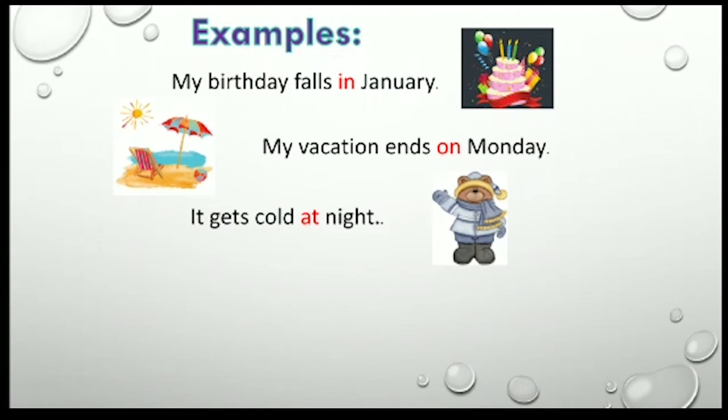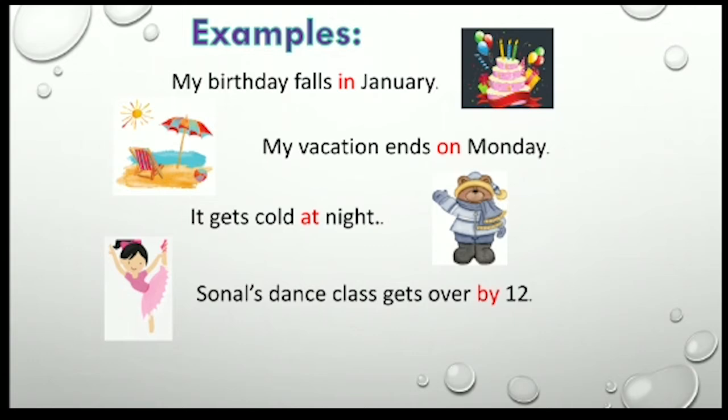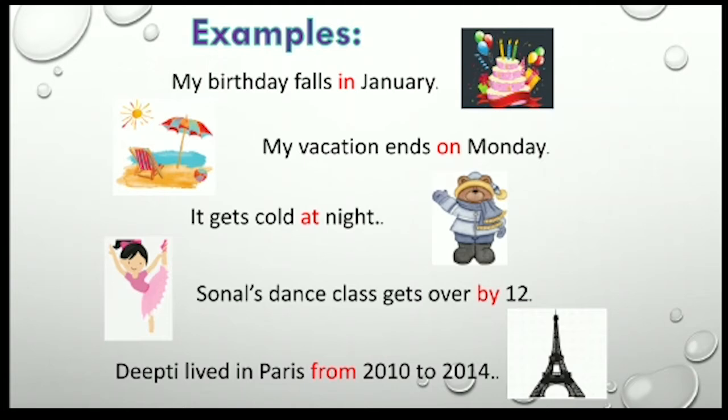It gets cold at night. Here at is a preposition of time. Sonal's dance class gets over by 12. So here by is a preposition of time. Deepthi lived in Paris from 2010 to 2014. So here from is also a preposition of time, as we already discussed. This is why and when we use these prepositions.